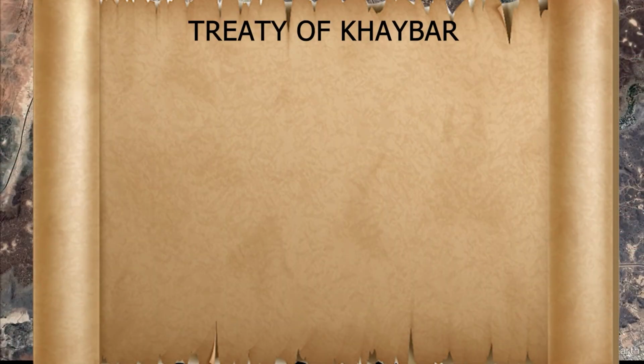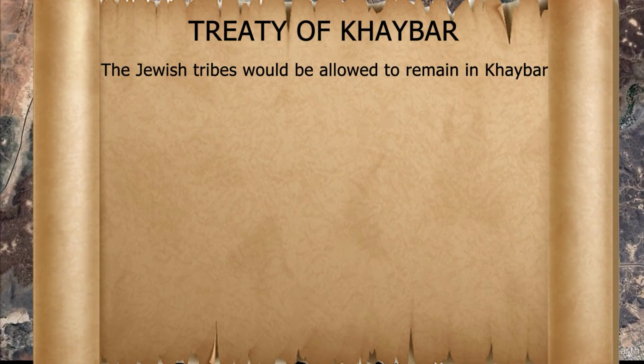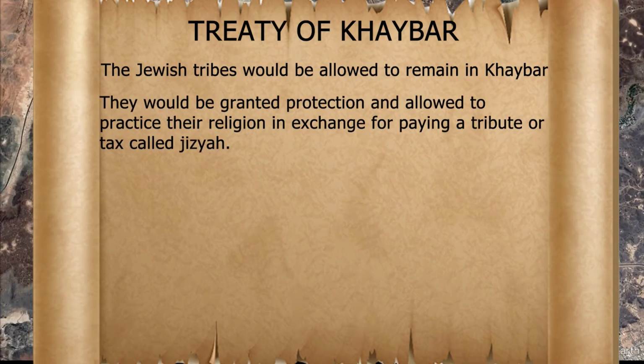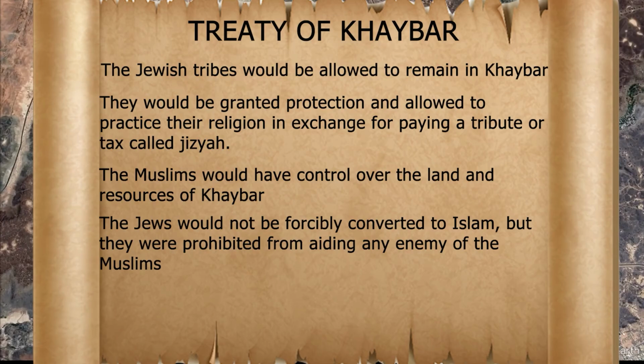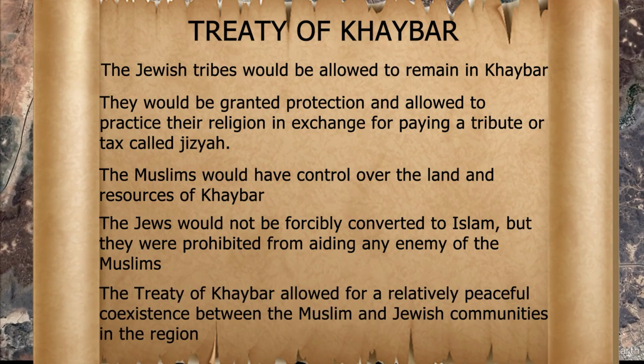Following the victory, an agreement known as the Treaty of Khaybar was established between the Muslims and the Jewish inhabitants. Its main points are: the Jewish tribes would be allowed to remain in Khaybar. They would be granted protection and allowed to practice their religion in exchange for paying a tribute or tax called jizya. The Muslims would have control over the land and resources of Khaybar. The Jews would not be forcibly converted to Islam, but they were prohibited from aiding any enemy of the Muslims. The Treaty of Khaybar allowed for a relatively peaceful coexistence between the Muslim and Jewish communities in the region.